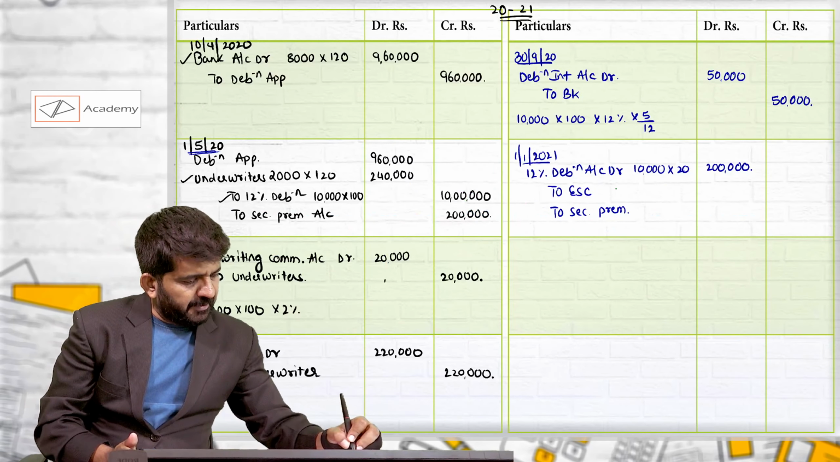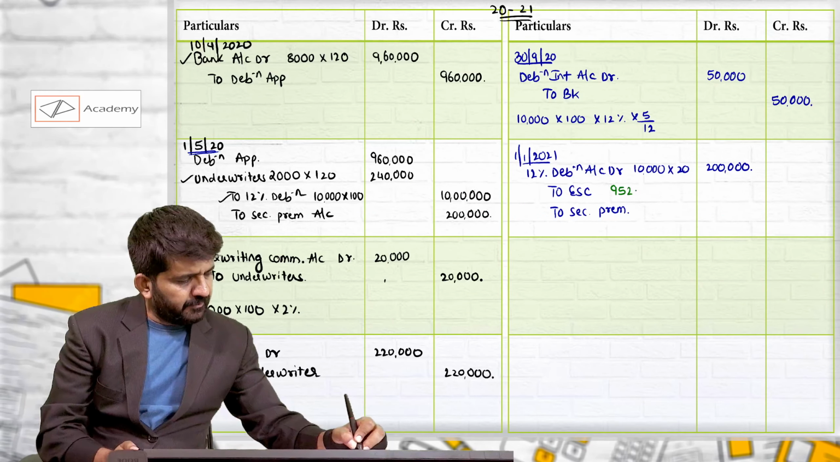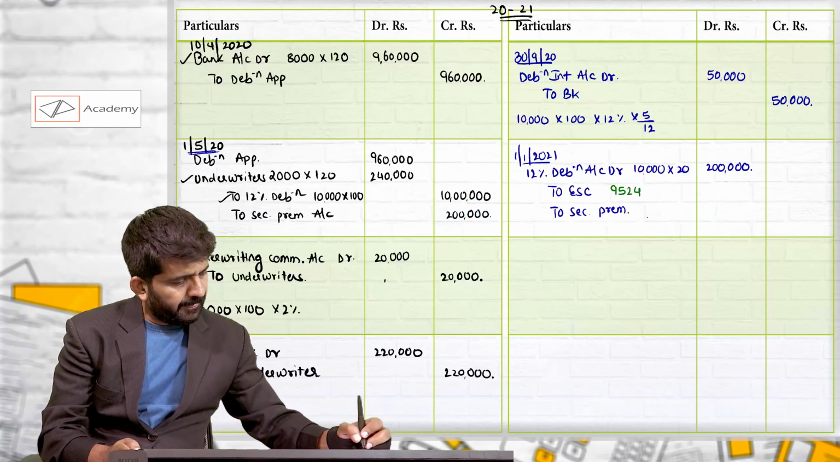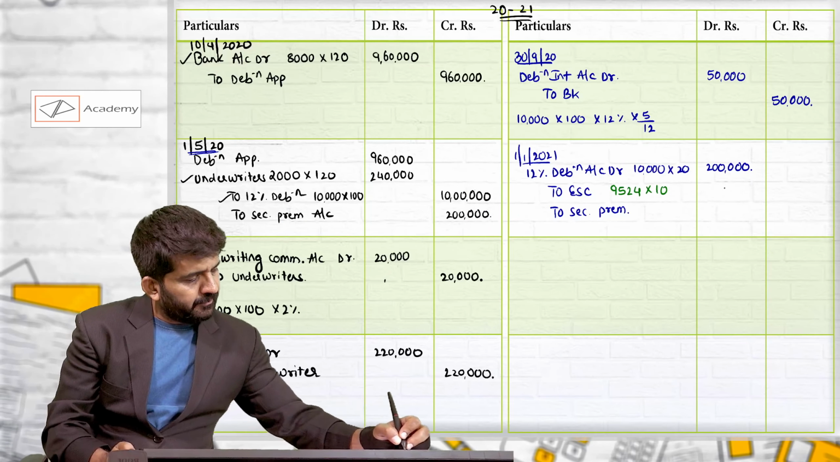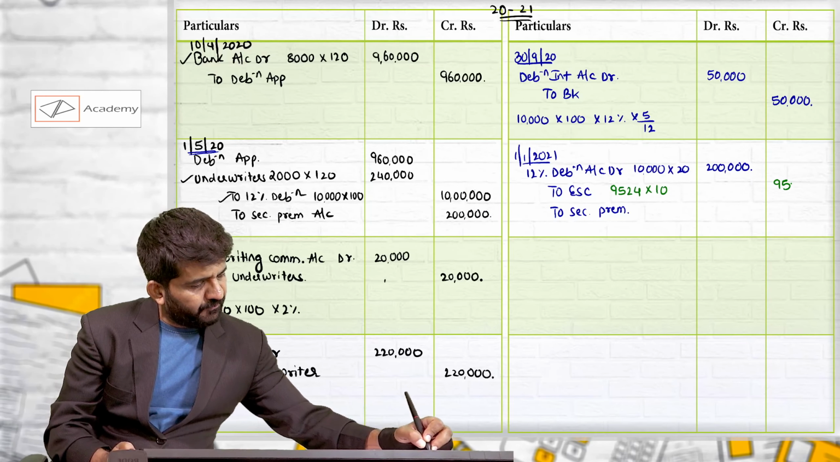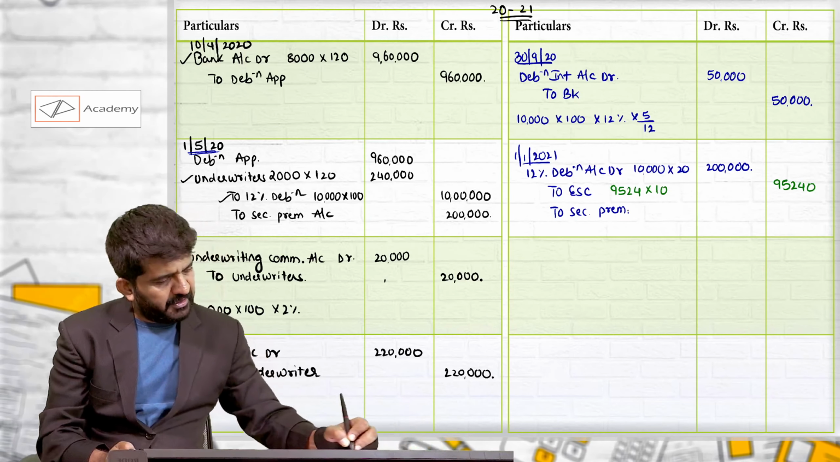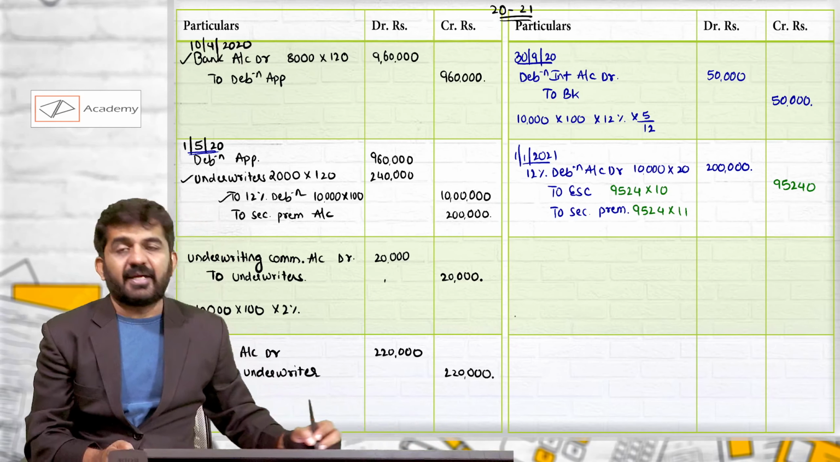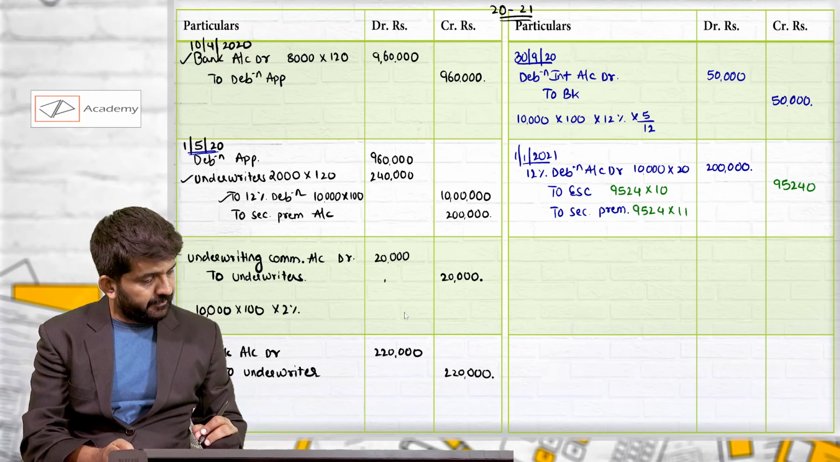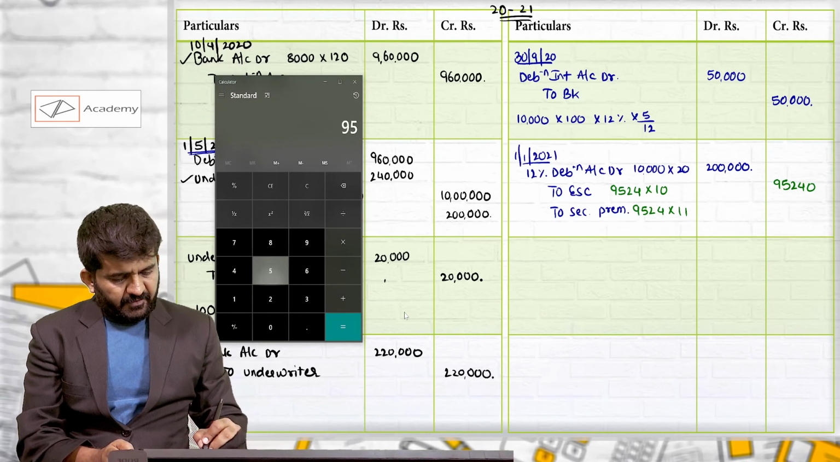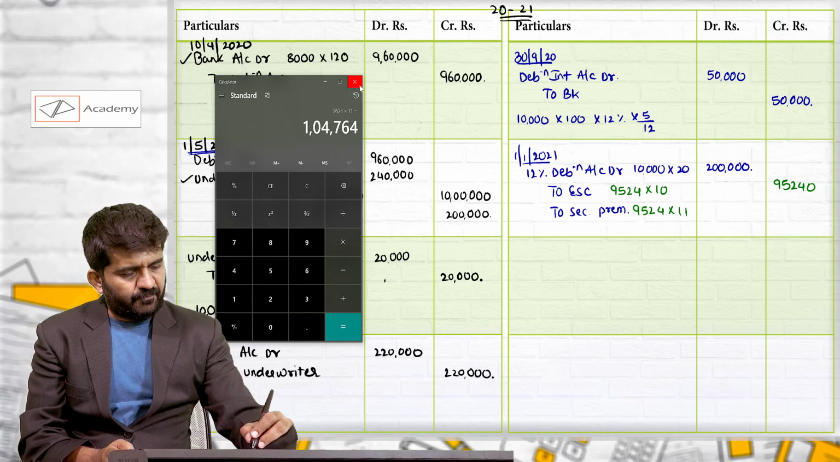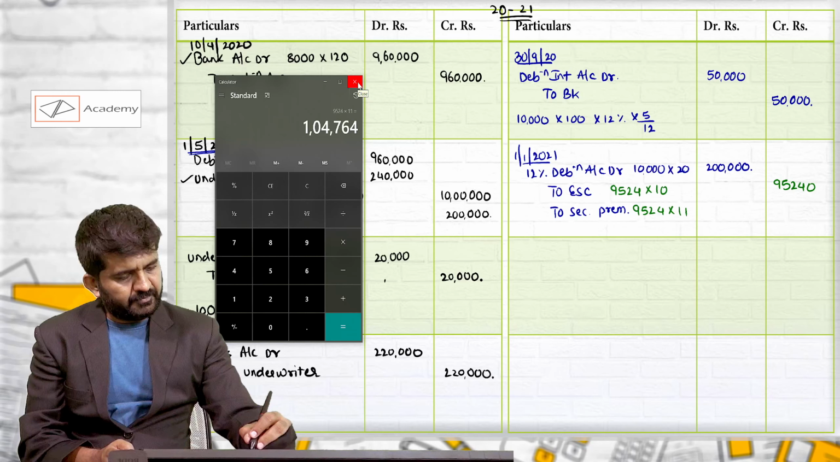Equity share capital: 9524 into 10, that is 95,240. Securities premium will be 9524 multiplied by 11 because total is 21. 9524 into 11, which is 1,04,760.